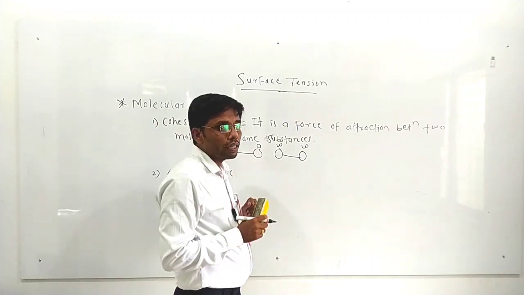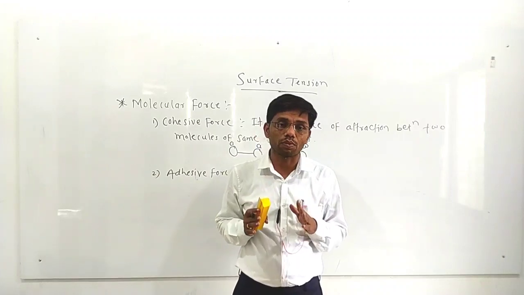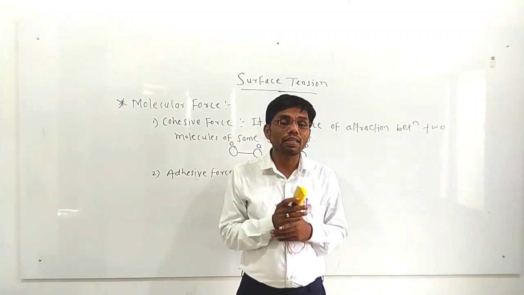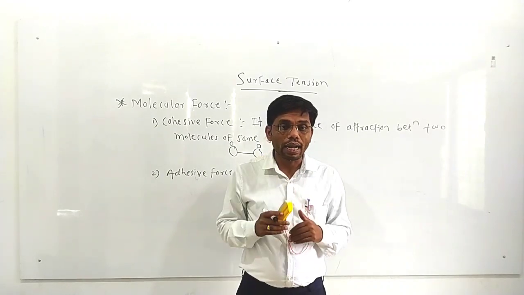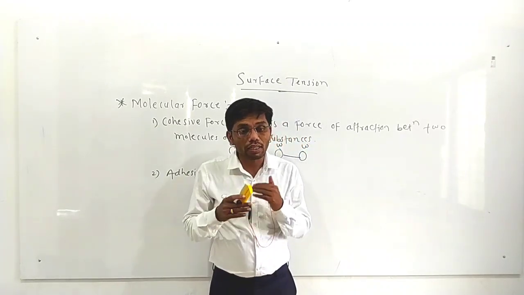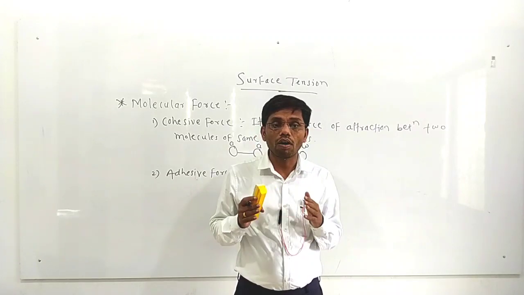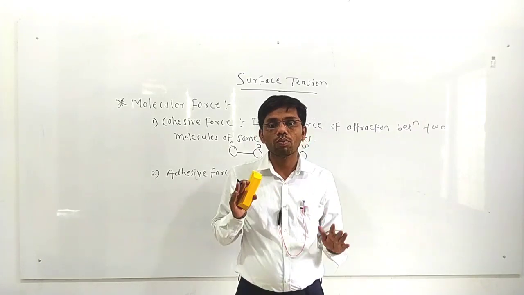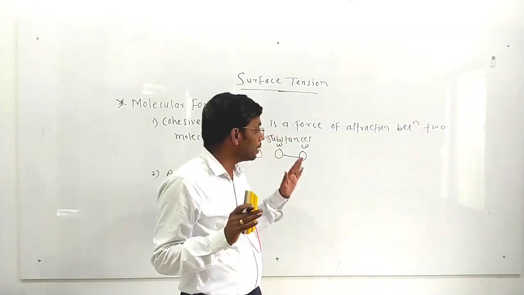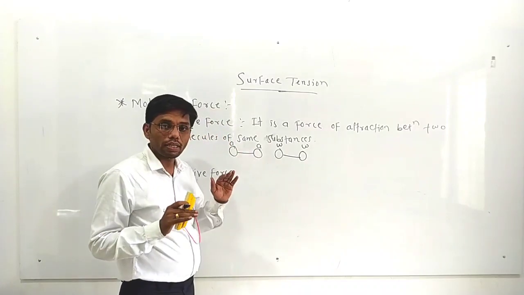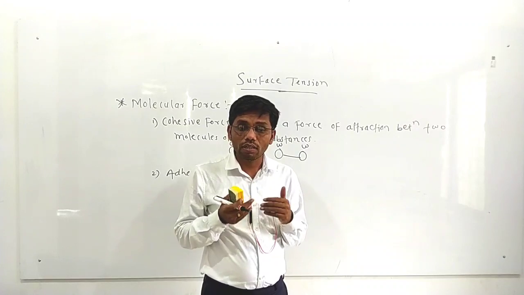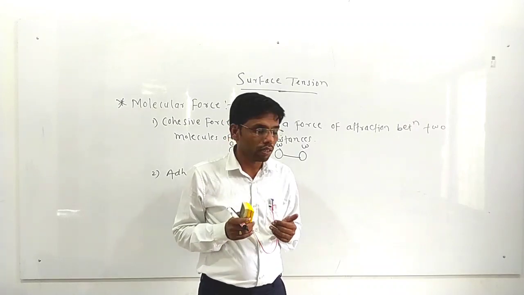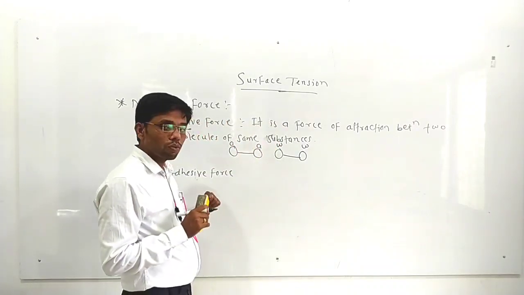In case of solids, the cohesive force is the strongest, and it is weakest in gases. As you know, a solid has a definite shape. Why does a solid have a definite shape? Because of the cohesive force. So the cohesive force is the strongest in solids and the weakest in gases. That's why a gas does not have a definite shape. So this is about the cohesive force.